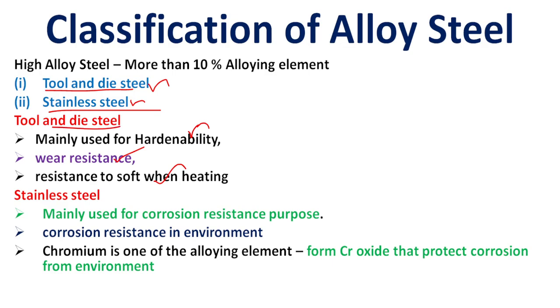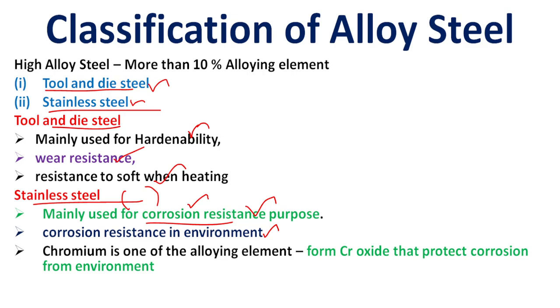Another one is stainless steel, which is mainly used for corrosion resistance purposes. It has three categories: austenitic stainless steel, martensitic stainless steel and ferritic stainless steel. The presence of chromium is maximum 20 to 25%. This chromium is mainly used for corrosion resistance, mainly against environmental corrosion.